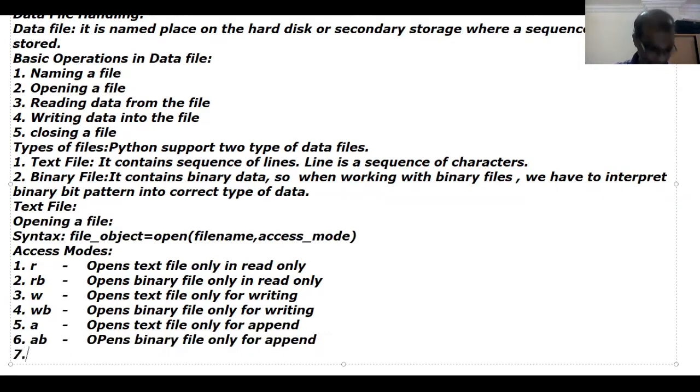Then the 7th one, that is R plus. R plus stands for text file, only for reading and writing. R plus stands for reading as well as writing.